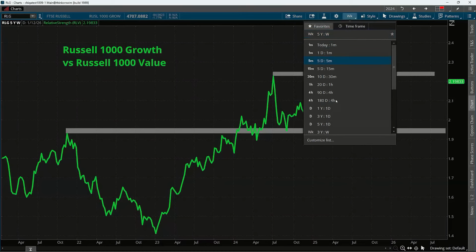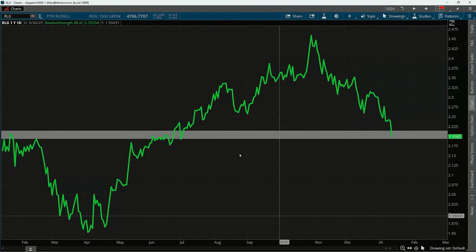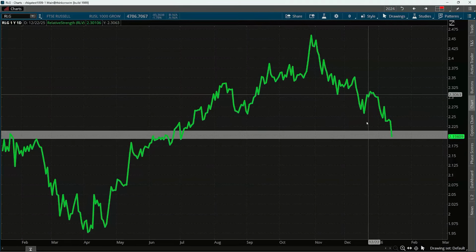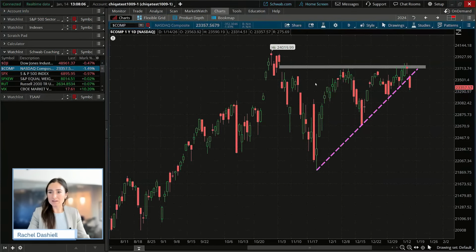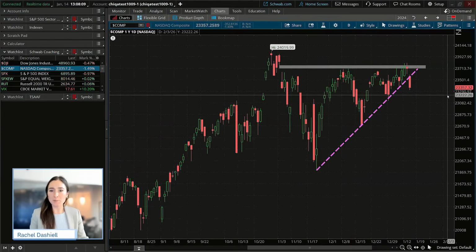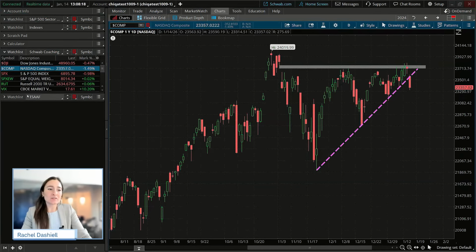If we even change that to a daily, you can see the same metric. On the daily, we're right at another familiar level of support there, but that could speak to a little bit more of the rotation that's taking place into more value-oriented areas of the market versus growth, which we have seen for quite some time now. So just wanted to pull out that chart, give you some other ideas or different ways of looking at what may be happening under the surface of the market, because the indexes obviously only tell us one little bit of the story. So let's go into reviewing some of those old trades from last week.